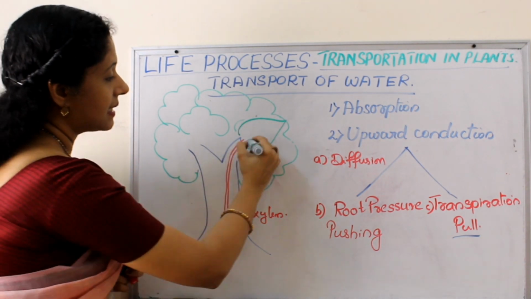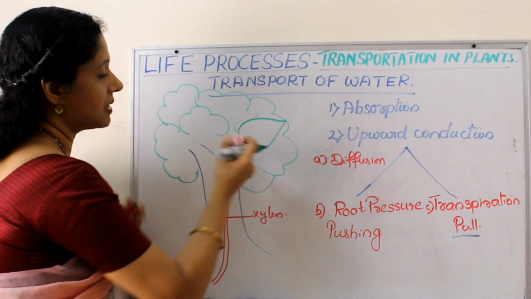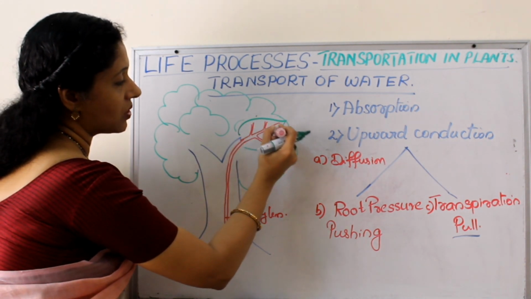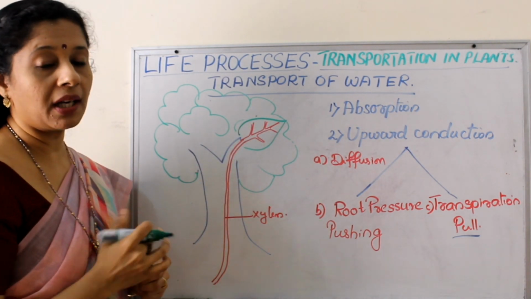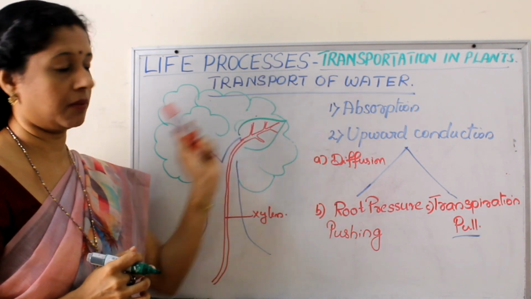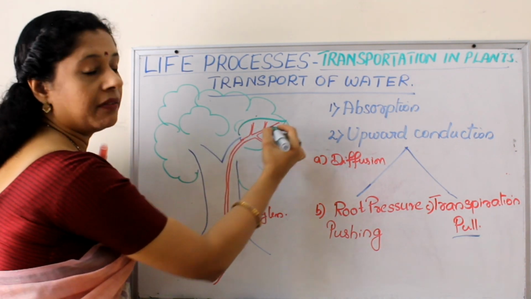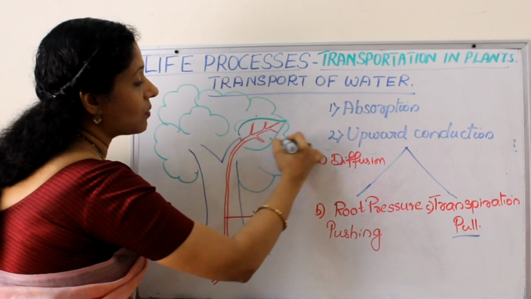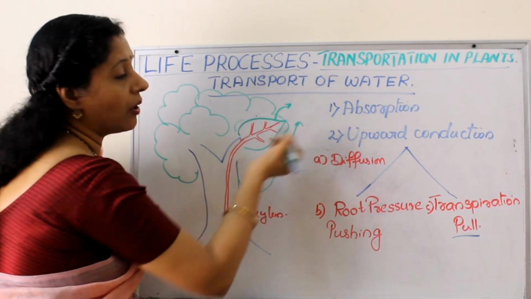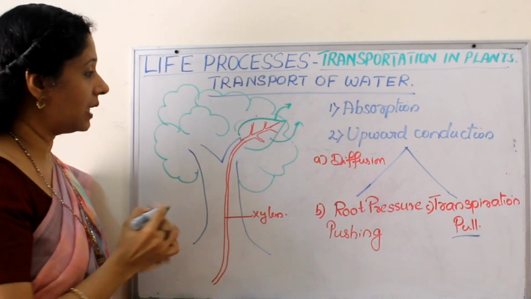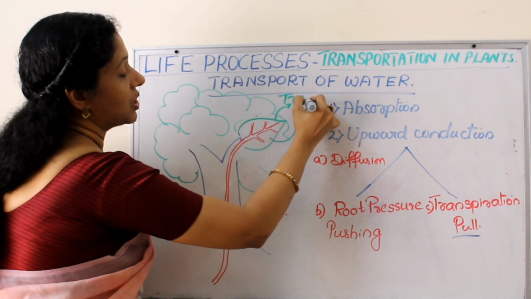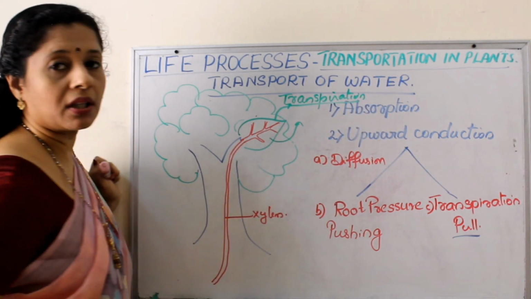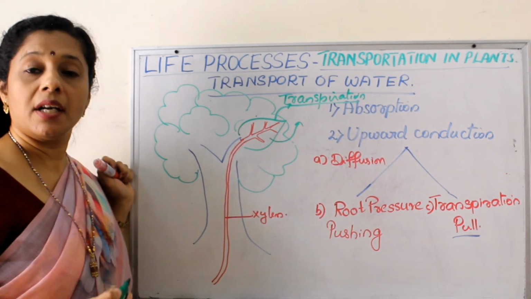So what happens? Inside, in the form of midrib, the xylem is again going inside. It's not only xylem, always phloem is also there adjacent to xylem. But now we are mentioning only about transport of water. So the lower surface of the leaf has got stomata. Water is going out in the form of water vapor, and we call that process transpiration. The loss of water in the form of water vapor is called transpiration.